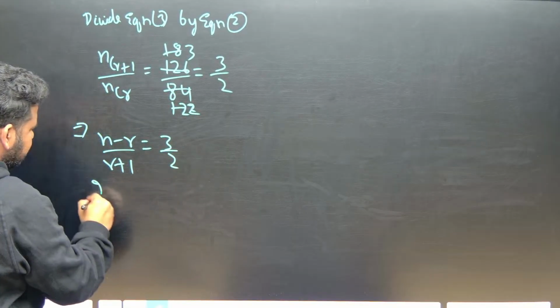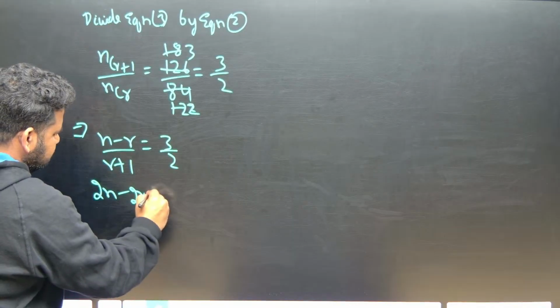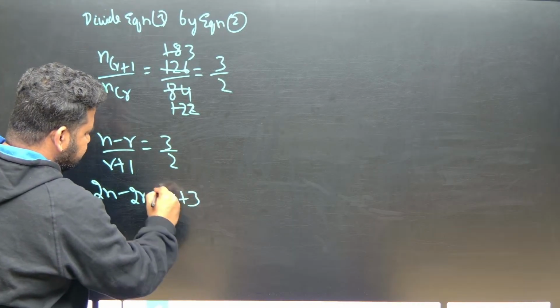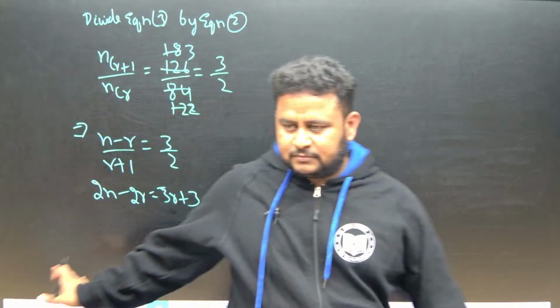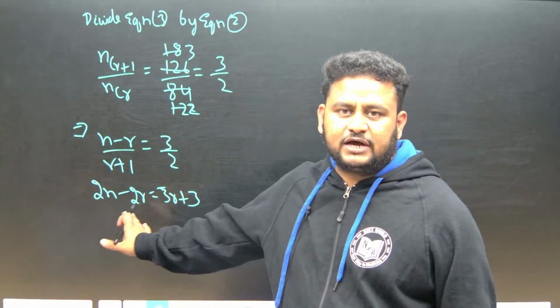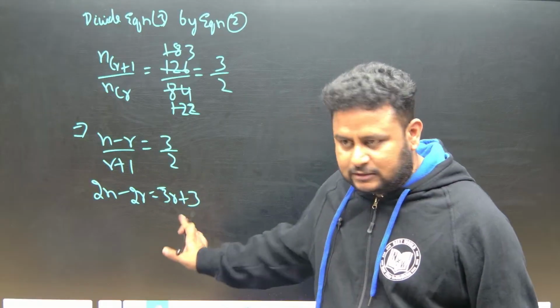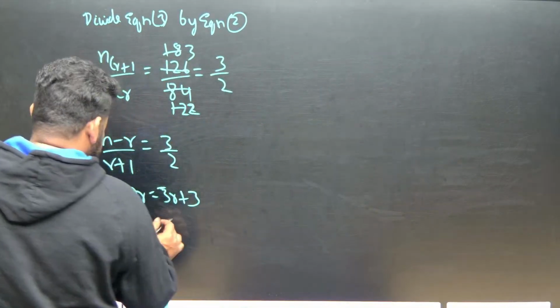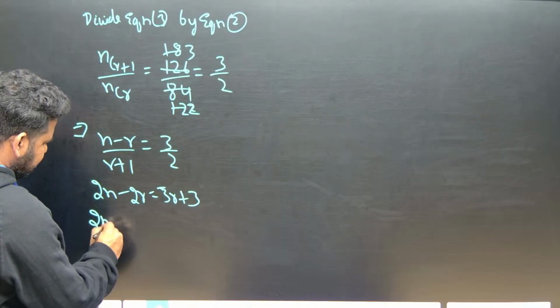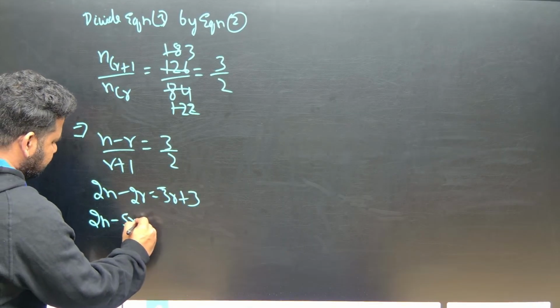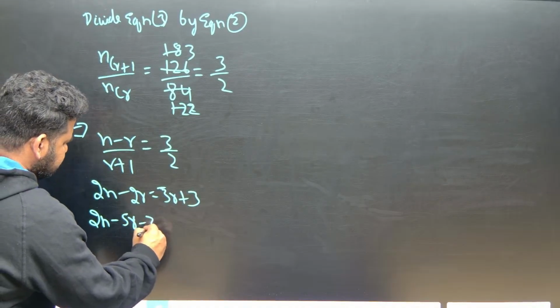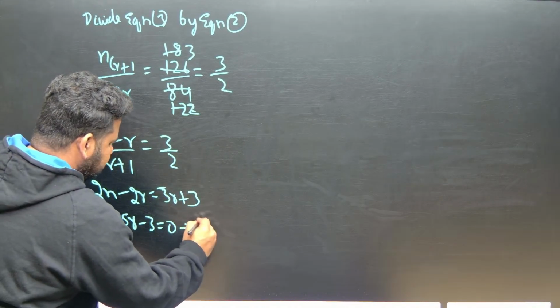On cross multiplying, we will get 2n minus 2r is equal to 3r plus 3. Now let us simplify this to get a linear equation in n and r. If I bring this 3 this side, this will become 2n minus 5r minus 3 is equal to 0. This will become equation 5.